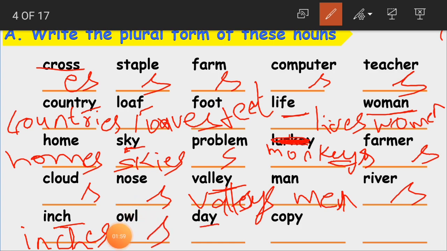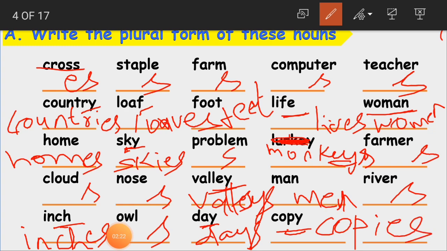Day. Again here, before Y, vowel. A is a vowel. So that is why only s, that is days. Copy. See, copy. Before Y, consonant. P is a consonant. So make it ies. Copies. Clear, children?